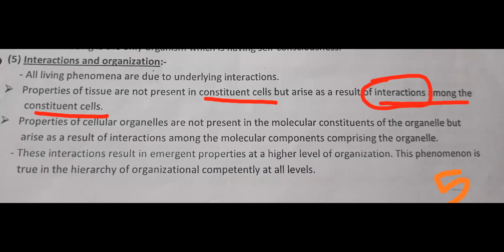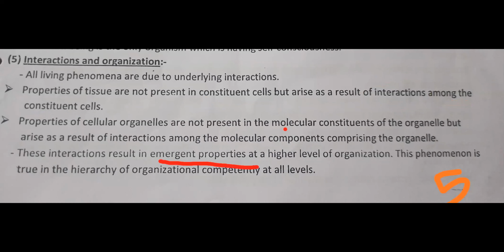Same way, properties of cellular organelles are not present in the molecular constituents of the organelle, but arise from interaction among the molecular components which comprise the organelle. This type of interaction gives emergent properties at a higher level of organization, and that will form the hierarchy of organization.